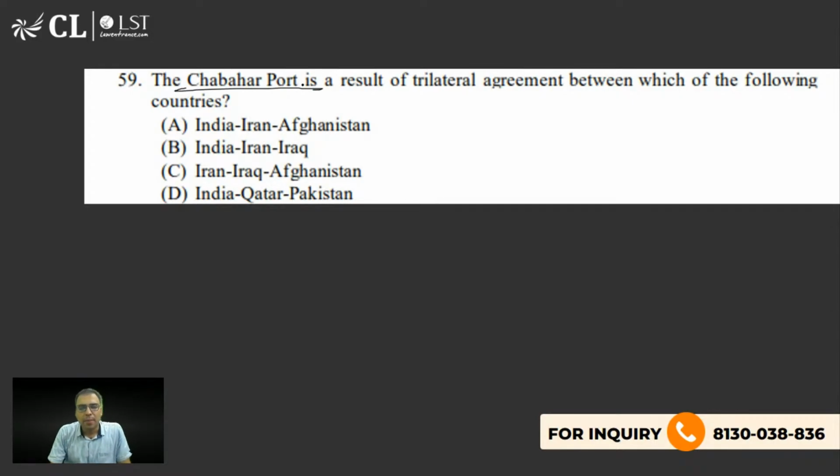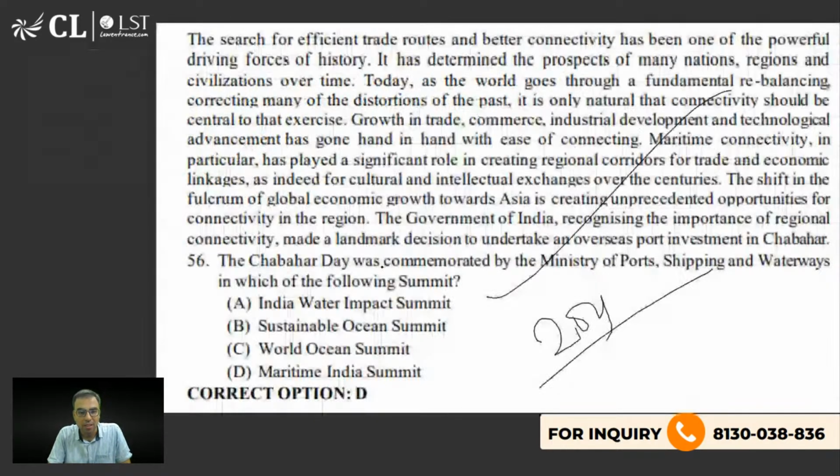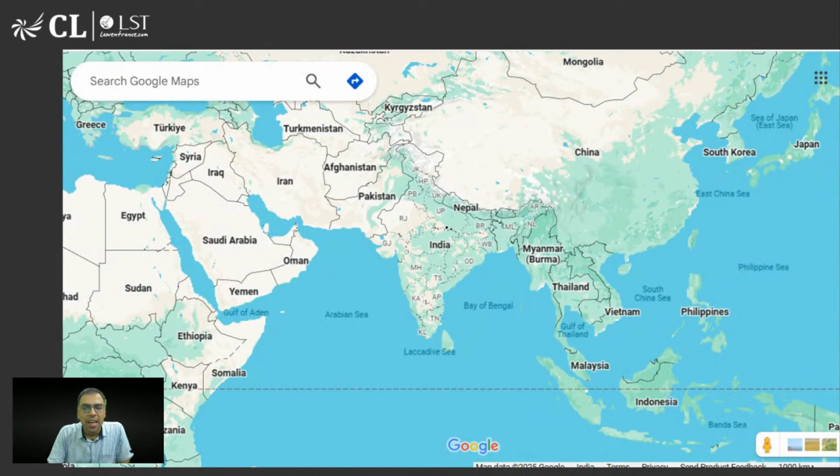Chabahar Port is a trilateral agreement between... it is a trilateral agreement. Yes, the right answer is, oh my god, it is very important. Chabahar Port, India, Iran, Afghanistan is the right answer. Let me explain. Okay, देखो, India was having good relation with Afghanistan before Taliban came to power, so we were planning actually many years. Chabahar Port आज का नहीं है, for many years we were actually planning it.